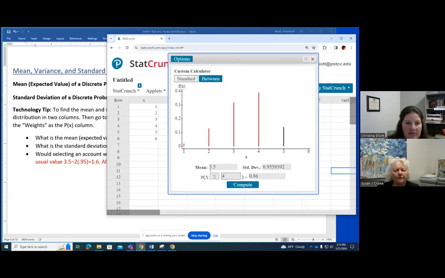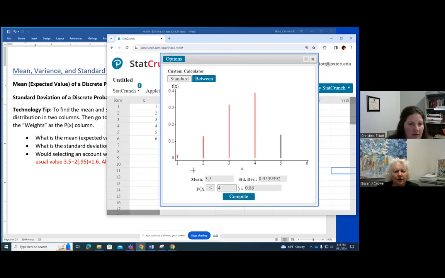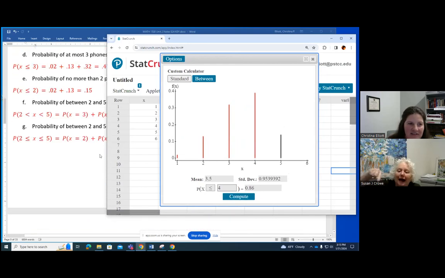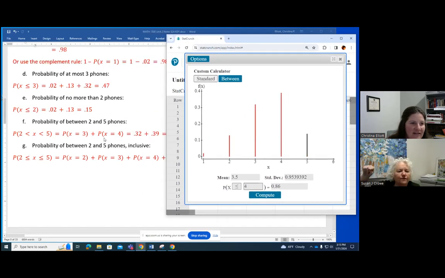Notice it gives me the mean and the standard deviation. And it also gives you probabilities. So if we went back to that page where we were adding up all those numbers, it would have done that for us.